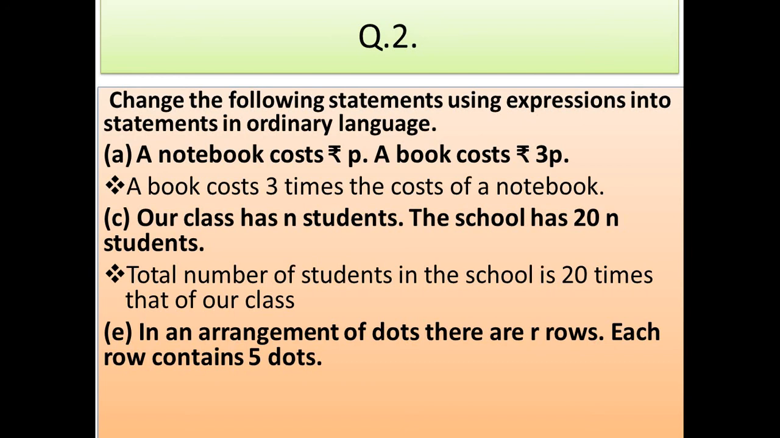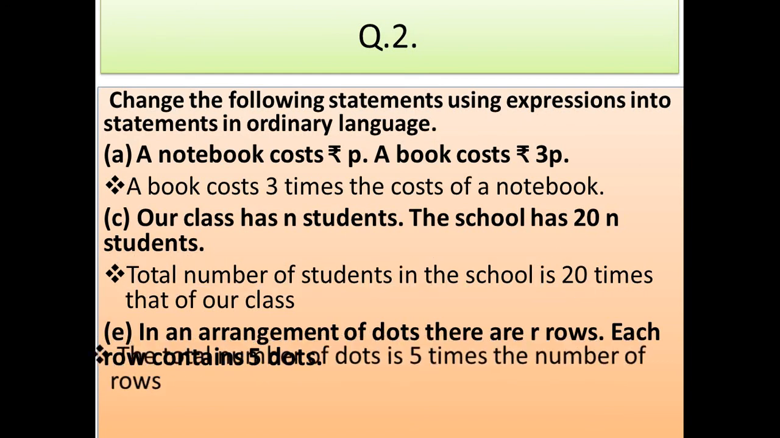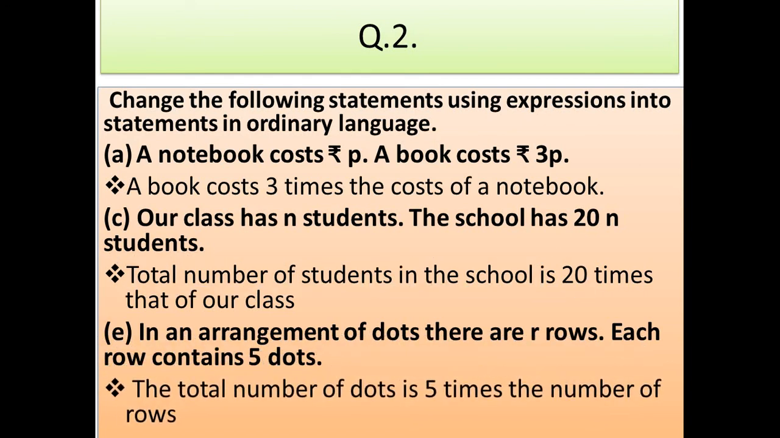In an arrangement of dots, there are rows. Each row contains 5 dots. The total number of dots is 5 times the number of rows.